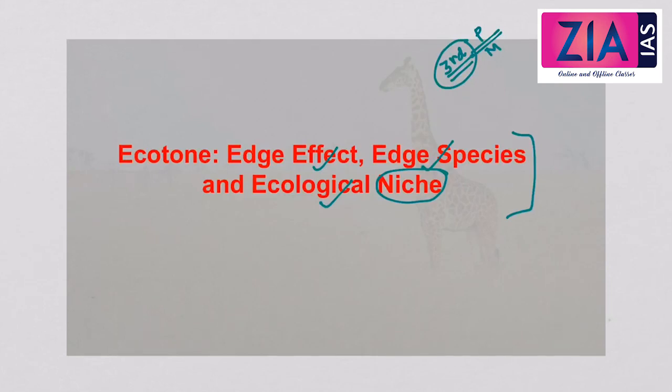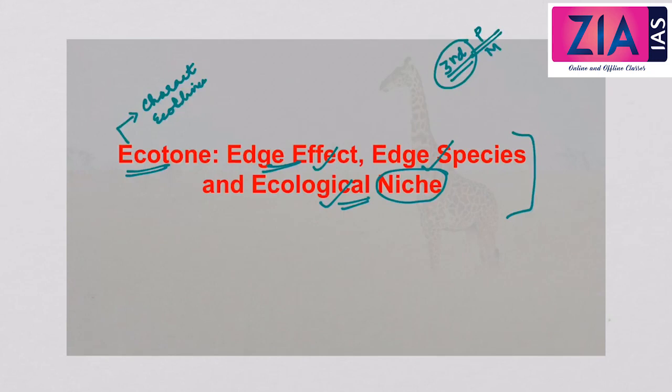So today in this lecture we will be discussing about Ecotone. Under Ecotone we will discuss what are the different characteristics of the Ecotone. We will discuss the concept of ecocline. We will also discuss edge effect. Then we will see what is an edge species and also ecological niche, and what is the difference between an ecological niche and a habitat. So a very important conceptual class, and ecological niche was a previous year UPSC preliminary examination question. A direct question was asked about ecological niche. So we will discuss all that in detail in this lecture. So let's move on to the lecture.